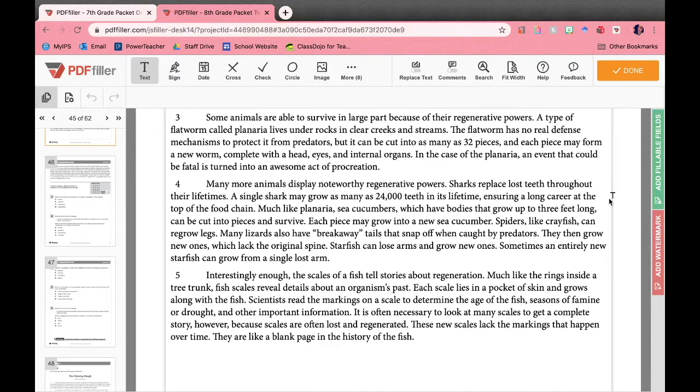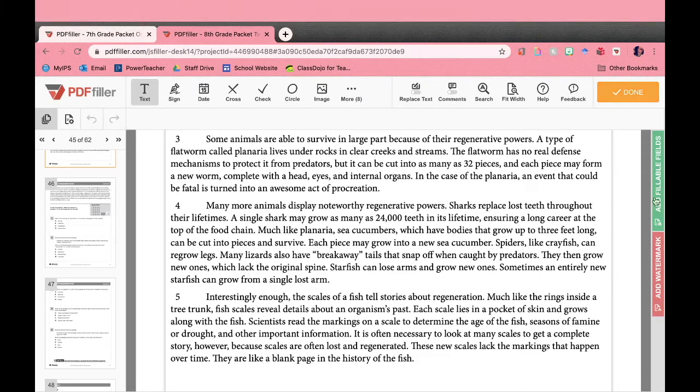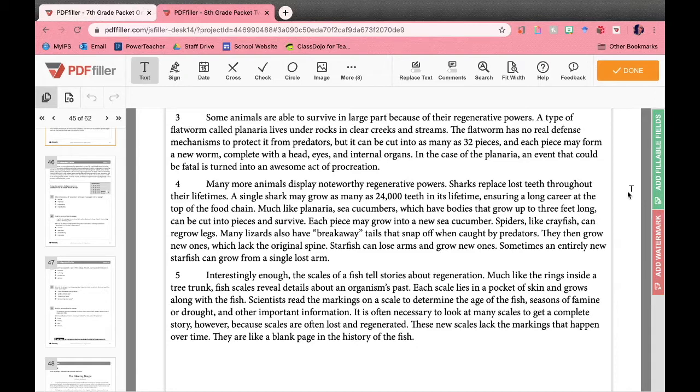A type of flatworm called planaria lives under rocks in clear creeks and streams. The flatworm has no real defense mechanisms to protect it from predators, but it can be cut into as many as 32 pieces, and each piece may form a new worm, complete with a head, eyes, and internal organs. In the case of the planaria, an event that could be fatal is turned into an awesome act of procreation. Many more animals display noteworthy regenerative powers.